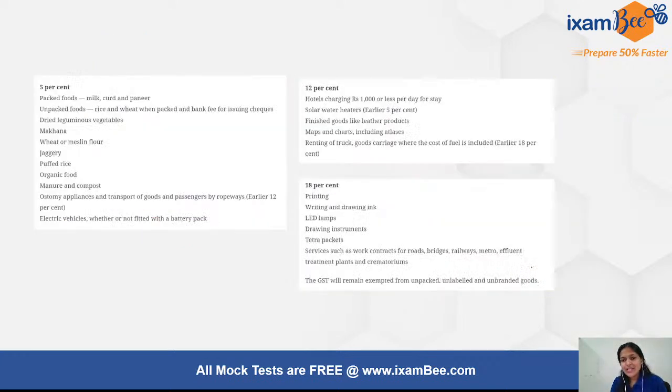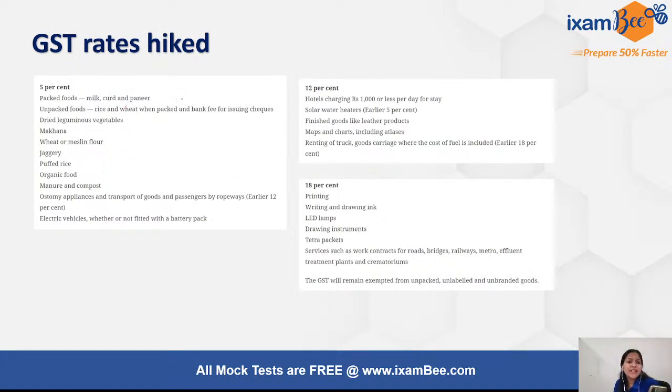Okay, so that is what is being talked about, and these are the new GST rates that have been hiked, under which certain products like milk, curd and paneer, which were highly talked about in the media, were initially not taxed. Milk products were initially in the exempt category, but now they have been brought under the 5% tax slab.